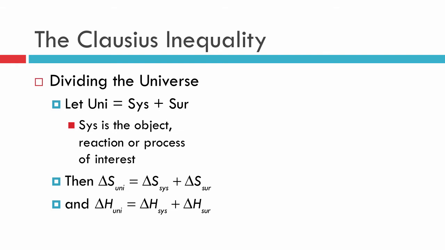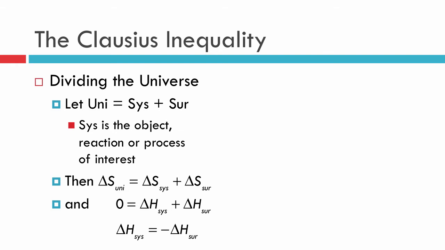However, there's a caveat here. The first law of thermodynamics tells us what this value is right here. It tells us that that value is 0 because the energy of the universe is conserved. So we can immediately come up with a neat little relationship: if there's an enthalpy change, an energy change in the system, it's equal and opposite to what the surroundings is feeling in terms of energy change.